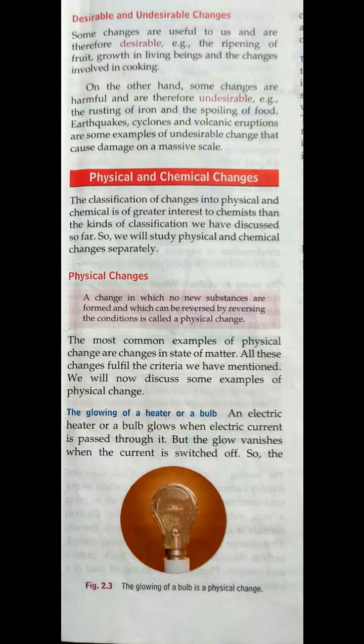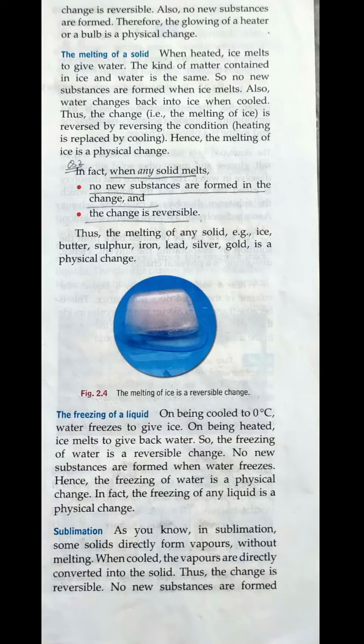Similarly, the glowing of a heater or a bulb. When we supply electric current, a bulb glows, and when this supply is shut off, then it goes off. But the basic substance, the bulb, remains the same. So, this glowing of a bulb or a heater is a physical change.